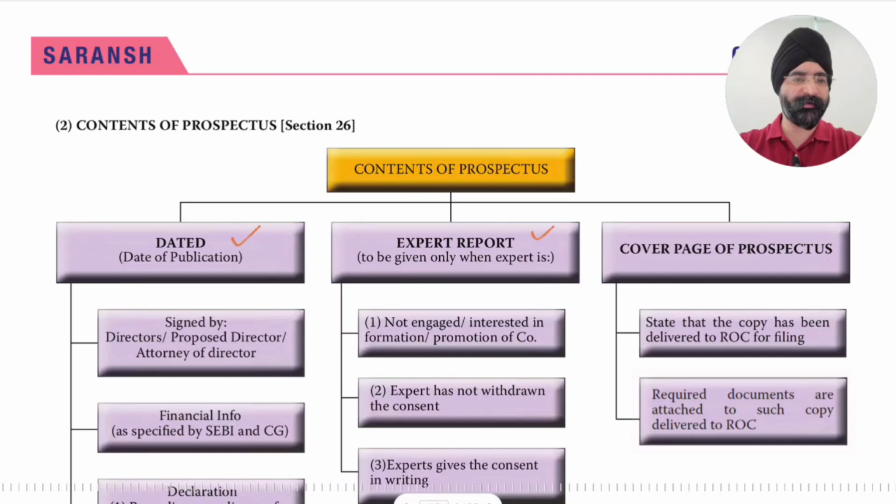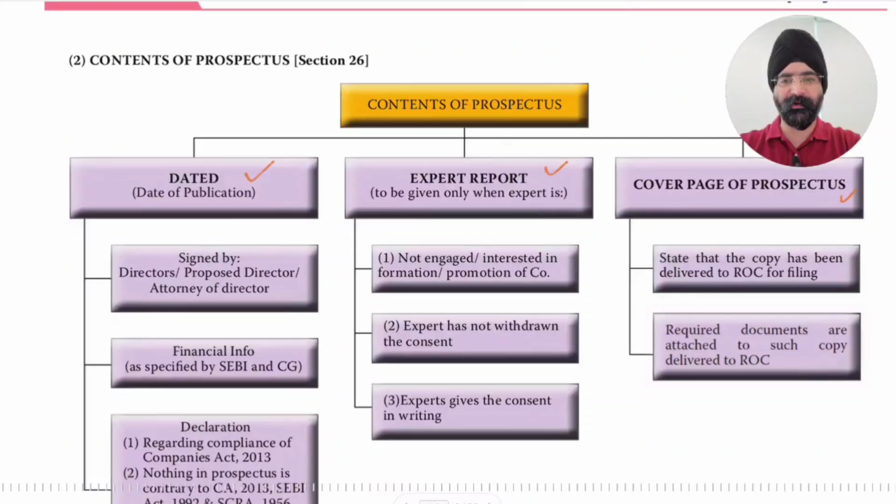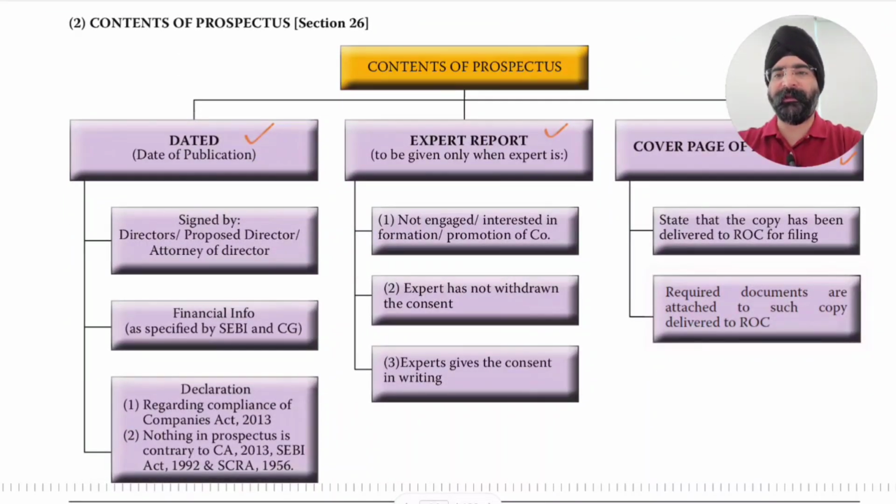Then the cover page of the prospectus. What all should be covered in the cover page of the prospectus? So let's cover all these one by one. So one is dated. Now when it is dated, then next follows is signed by. Who can sign a prospectus? A prospectus can be signed by a director or proposed director or attorney of director. So these are the persons who can sign the prospectus.